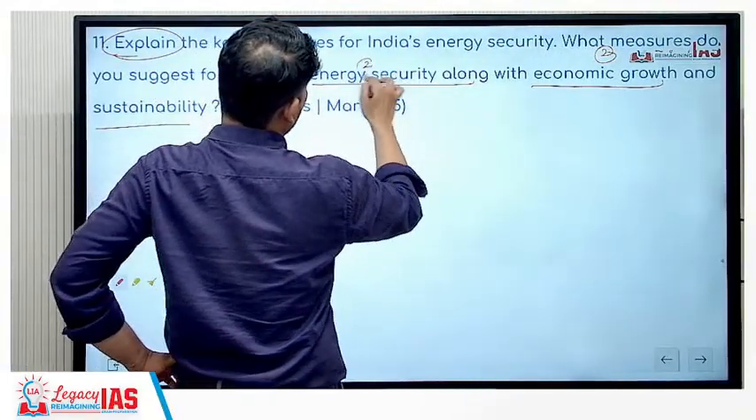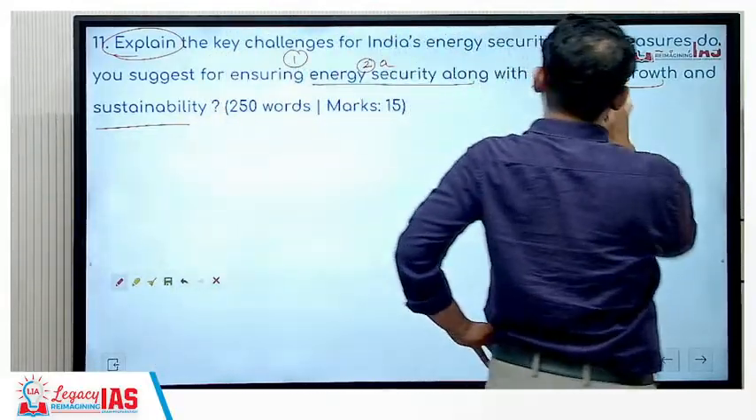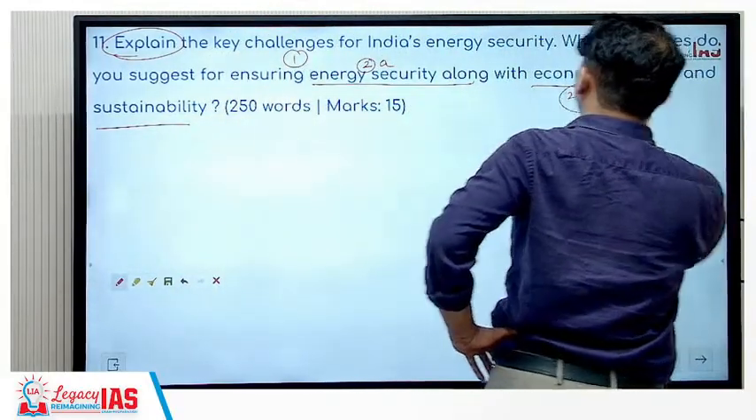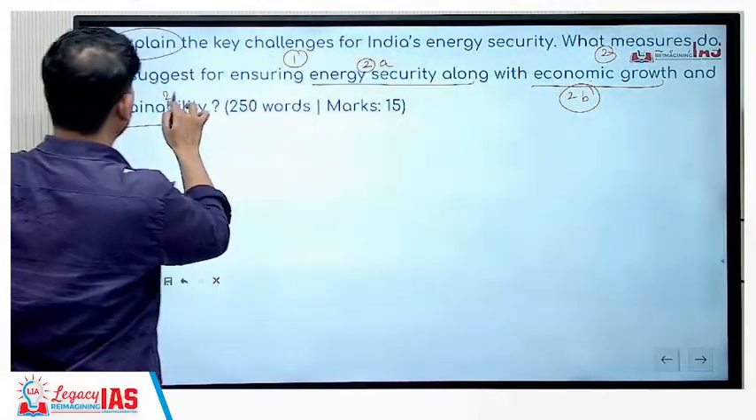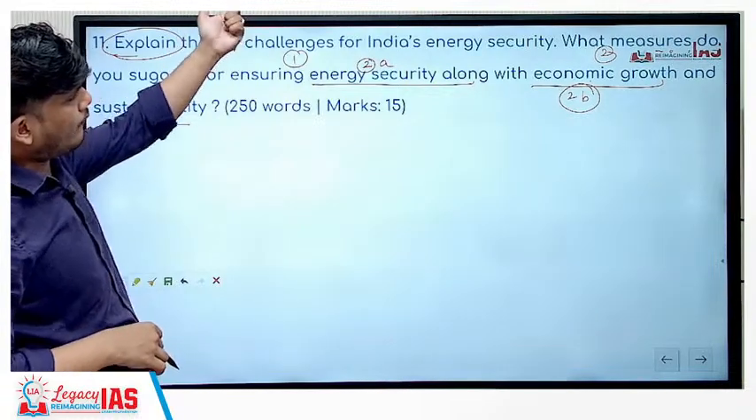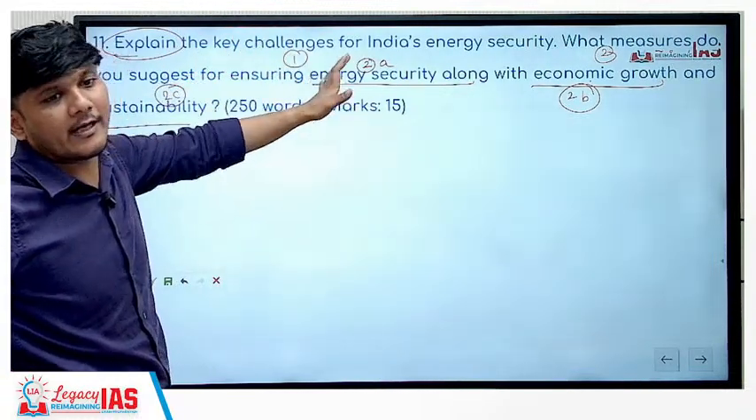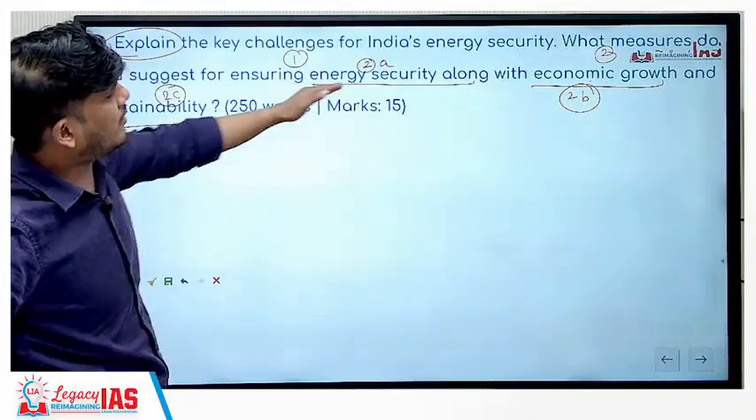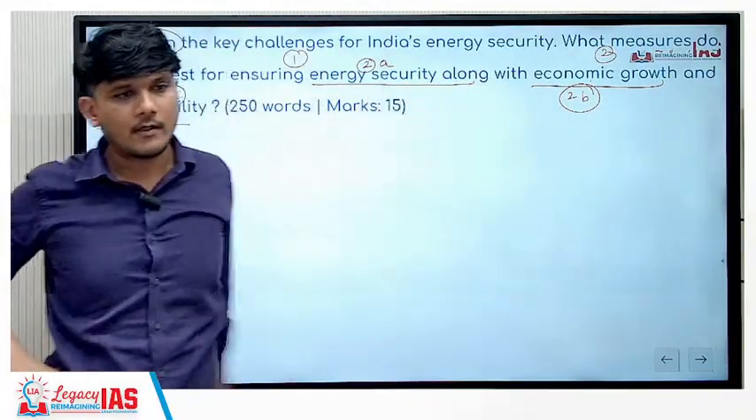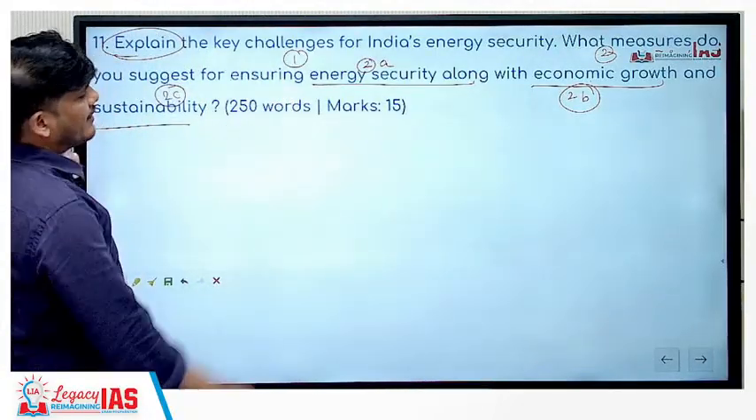So energy security needs to be there, plus economic growth also needs to be there, and that economic growth needs to be sustainable as well. So the first part is going to be, let's say, 5 to 6 marks. The second part will be 8 to 9 marks because there are multiple segments in it. Any question? Clear? So first is, explain the key challenges of India's energy security.